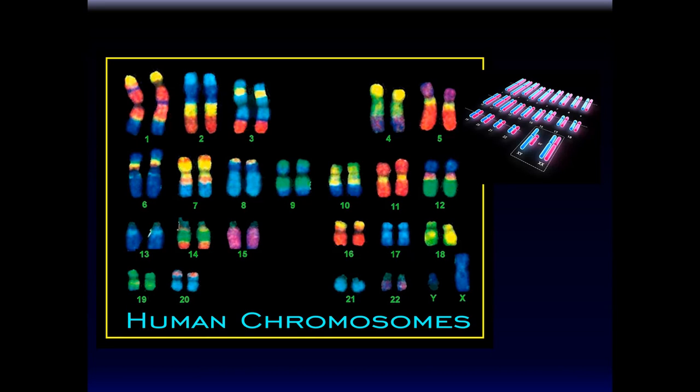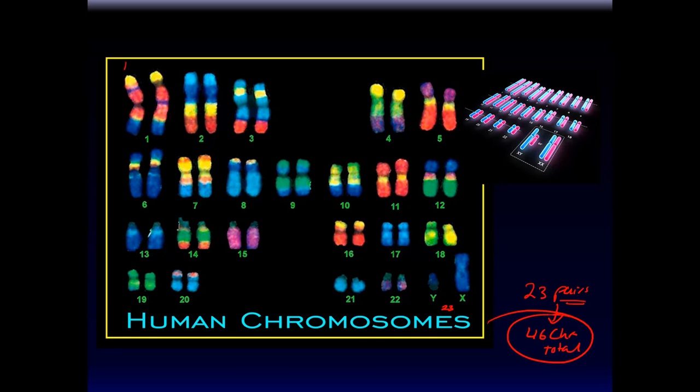Every chromosome has a pair. We have 21, 22, 23 pairs, which means we have 46 chromosomes total. 46 total, 23 pairs.